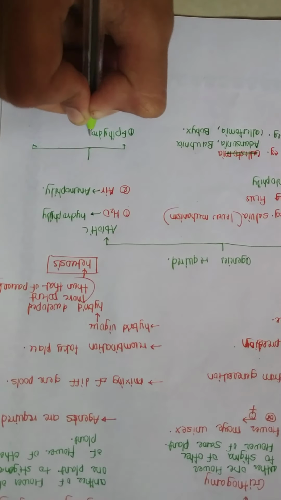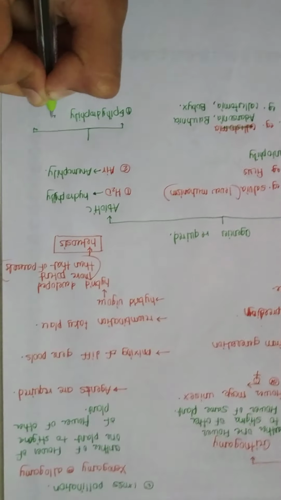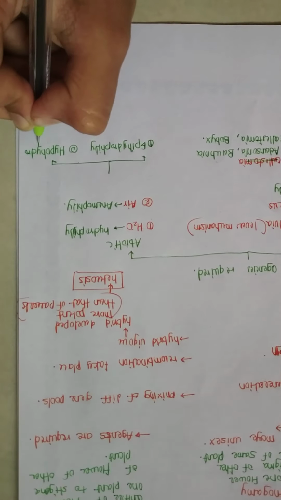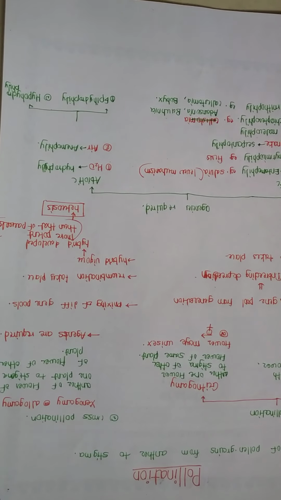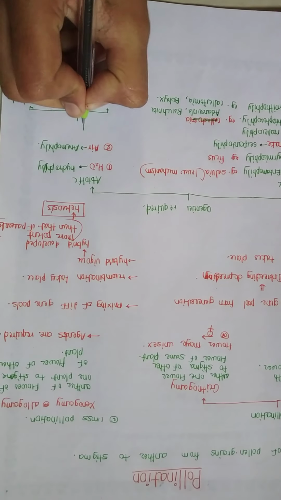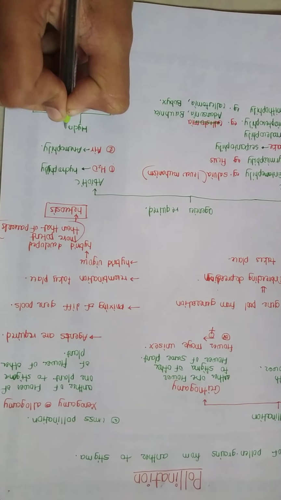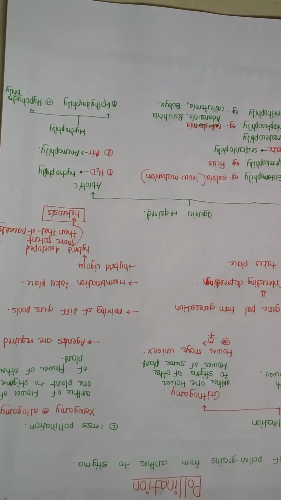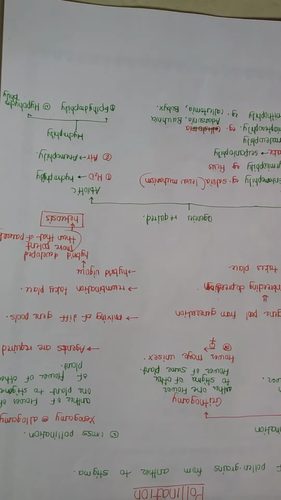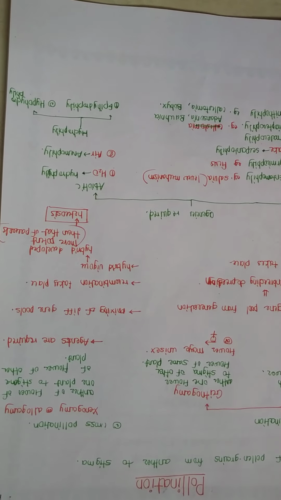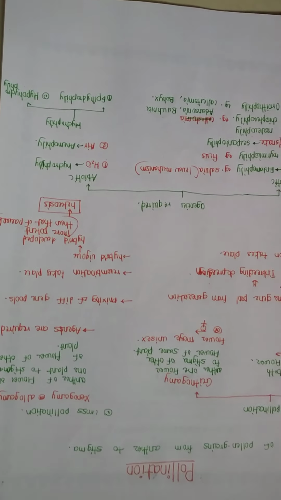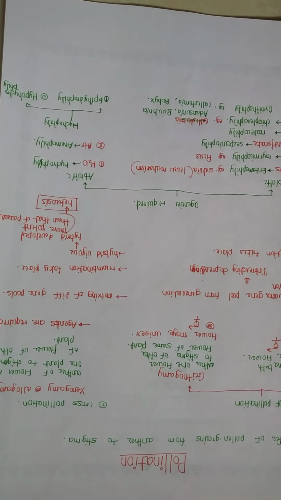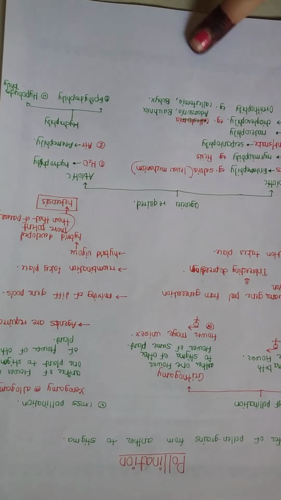These are types of hydrophily here. Epihydrophily means pollination takes place above the water level, and hypohydrophily means pollination takes place below water level. Let us take an example.